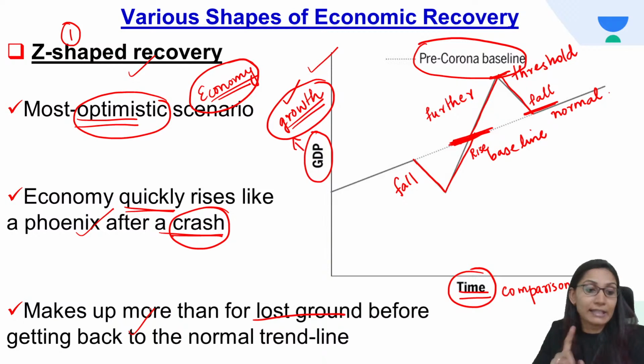This is exactly what makes Z-shaped recovery different from other recoveries. So what is said here? Whatever is lost, that is, the economy undergoes a slowdown, but it rises even further beyond normalcy before it comes back to normal. This is Z-shaped recovery. I hope it's clear for you.